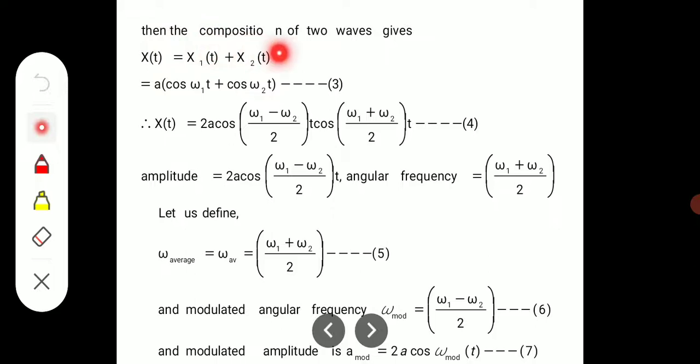Now, the composition of the two waves is x, a function of time, equal to x1 plus x2.